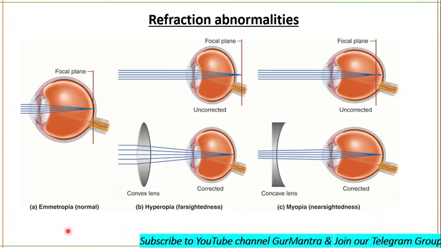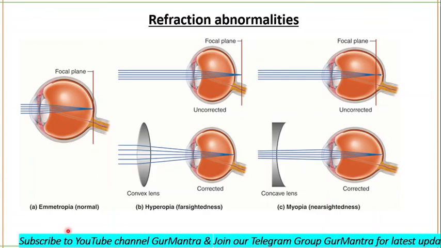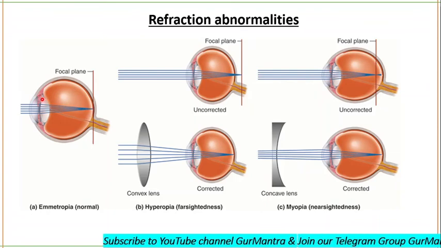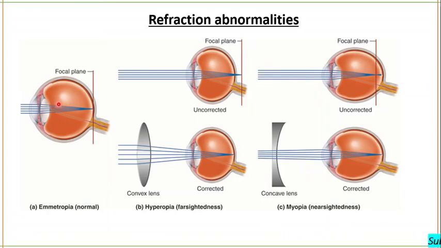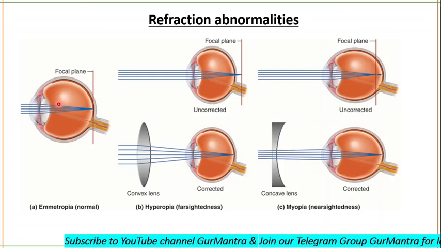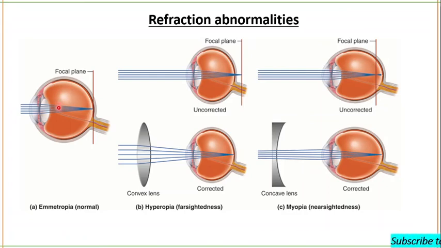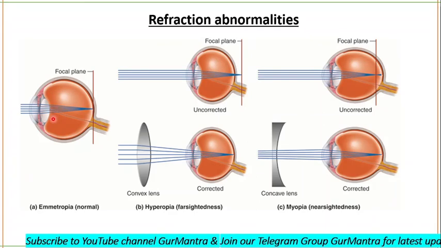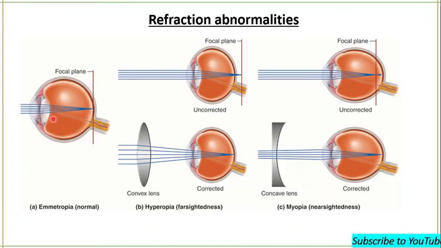Emmetropia. The eye is considered to be normal if parallel light rays from a distant object are clearly focused on the retina when the ciliary muscle is completely relaxed. This means that an emmetropic eye can see all distant objects clearly with its ciliary muscles relaxed. For a normal eye, the far point could be at infinity. However, to focus an object at close range, the eye must contract its ciliary muscles and thereby provide appropriate degrees of accommodation. The nearest point for which the image can be focused on the retina is called the near point of the eye, and it is generally 25 centimeters. For a normal eye it is 25 centimeters.